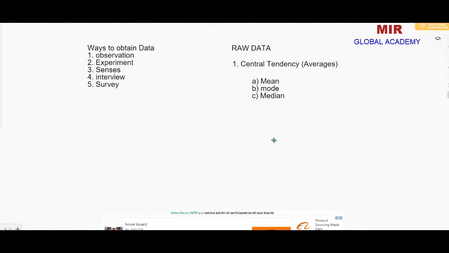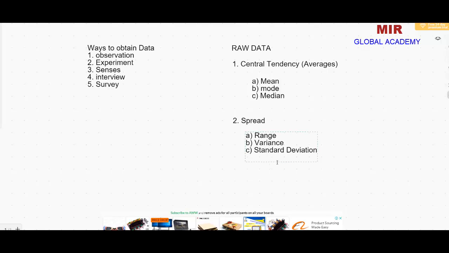There is another kind of information in which we are interested, and that is called the spread. So the second information in which we are interested from the raw data is called the spread of the data. I will explain with an example why we are interested in the spread of the data and why we are interested in the central value of the data. There are a few methods for finding the spread of data: range, variance, and standard deviation. But in our syllabus, we have only range. We study range only in O level and IGCSE. The rest two we discuss in A levels.